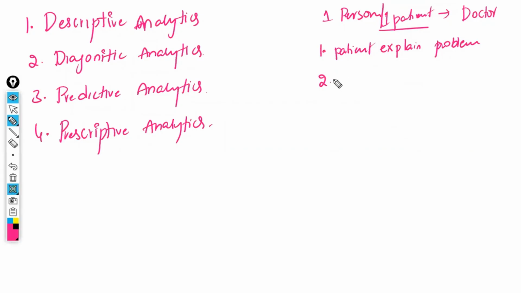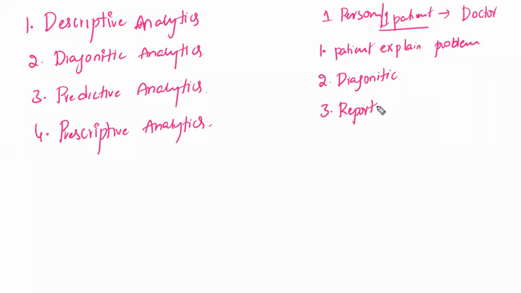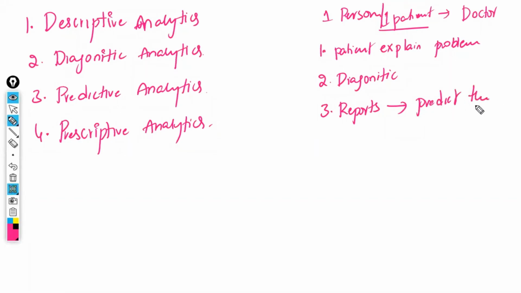Now, what the doctor will do: initially he will use the stethoscope and start the diagnosis. After that he will write scans. He will say, take this scan, go for an MRI scan or this scan or that scan, whatever scans are available. After scanning, based on the reports, he is going to predict the disease. He will say, this type of disease you have got. For that disease, he is going to prescribe the medicines.